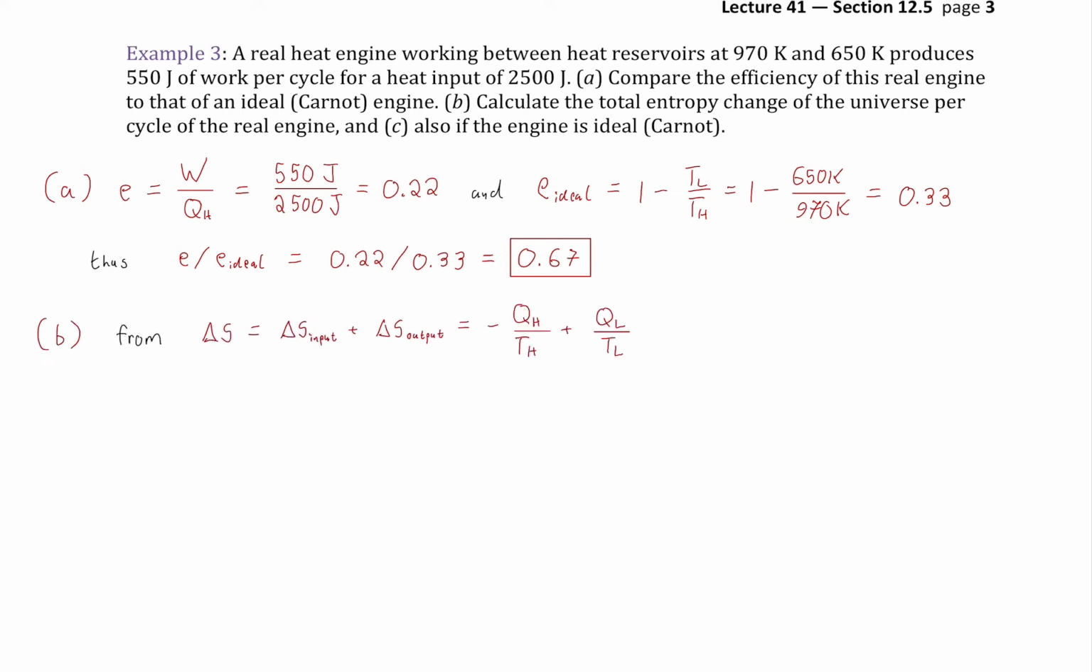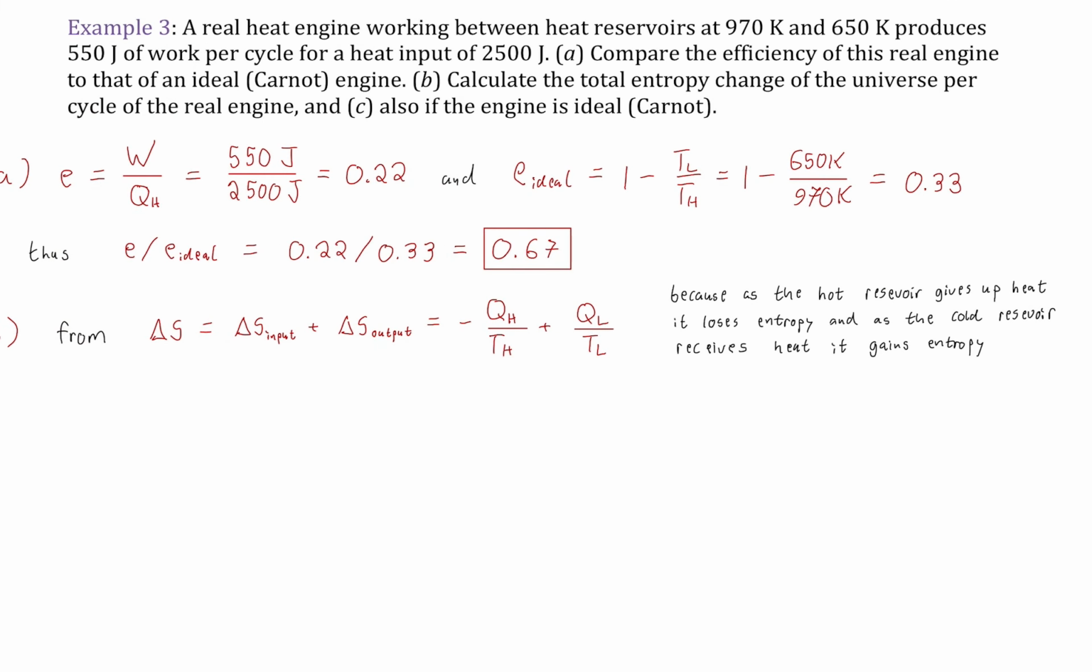Now, something new. Calculate the total entropy change of the universe per cycle of the real engine and compare that to if the engine was in fact ideal operating between these temperatures. Okay? Well, here it is for the real case. Here we're just going to look at the two flows of entropy, right? One is going to have QH, the heat coming in, and the temperature of the hot reservoir. One is going to be the exhaust and the temperature of the cold reservoir.